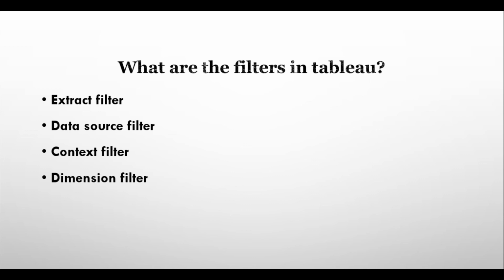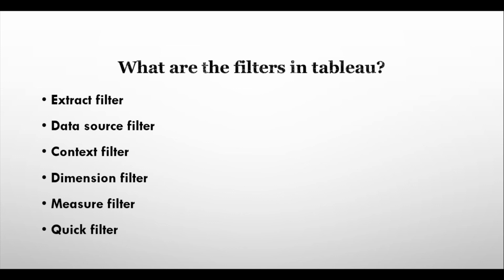What are dimension filters? For dimension filters, we simply drag and drop the dimension into the filter shelf. We can apply a filter there, that is a dimension filter. And a measure filter is the same as a dimension filter. We will drag the measure into the filter shelf, that is a measure filter. I will show you how to use all these filters. Then there is a quick filter.